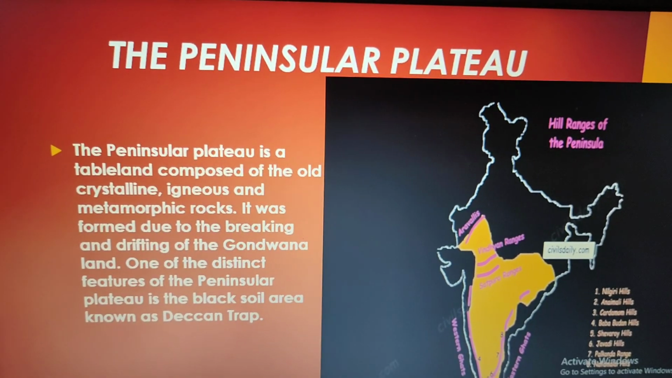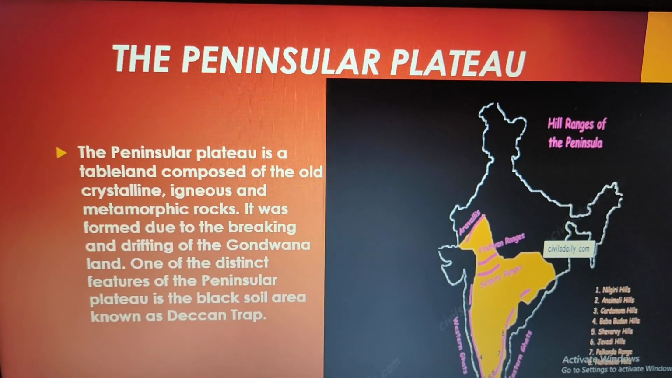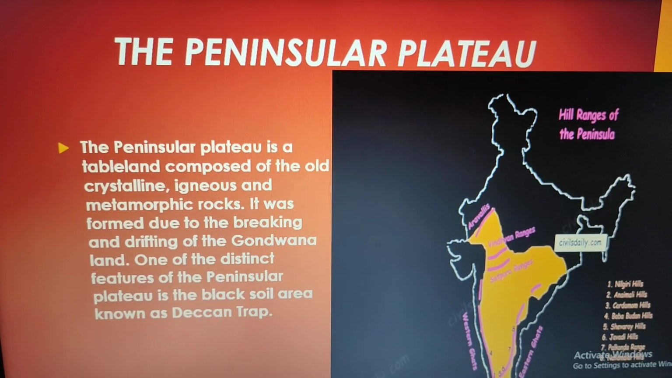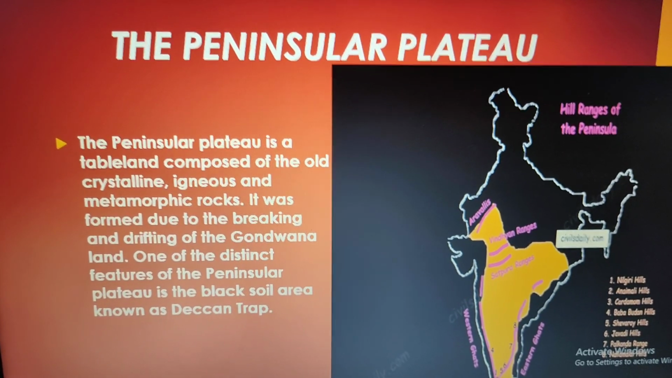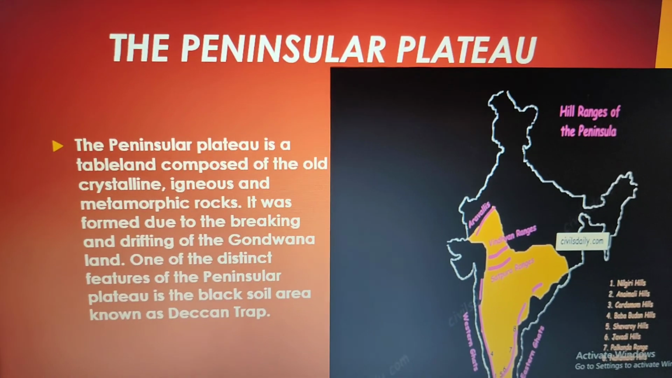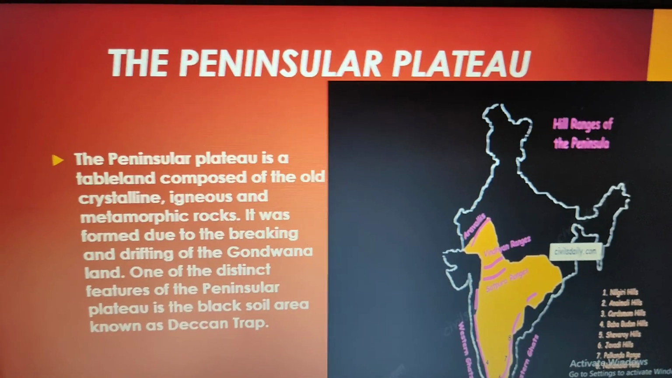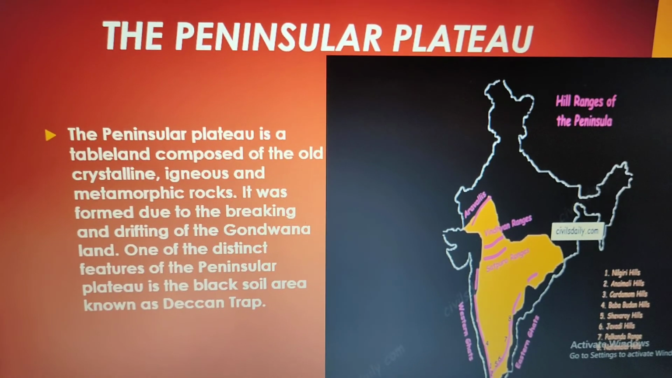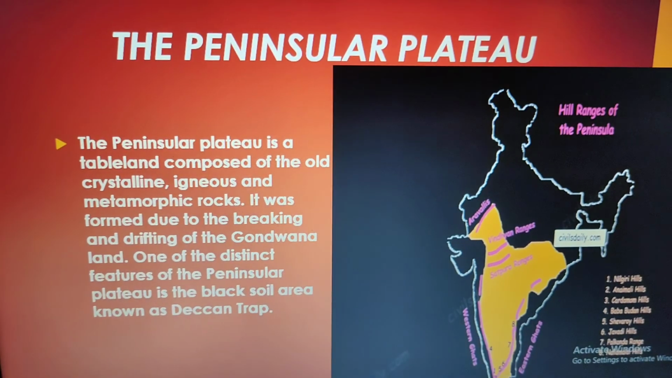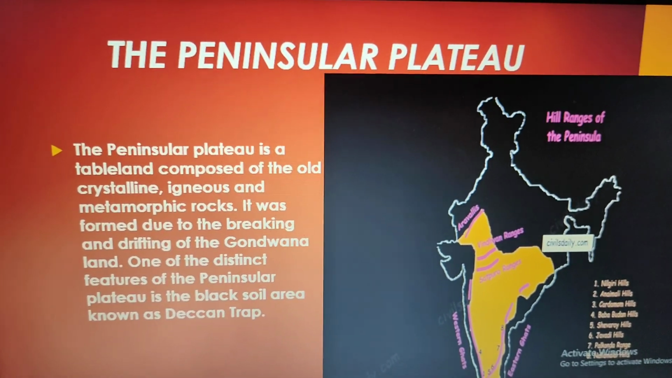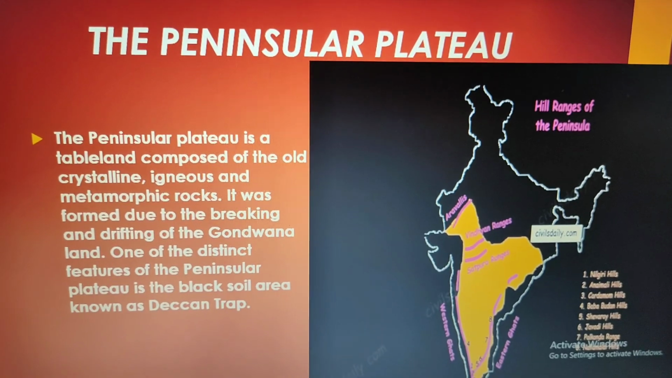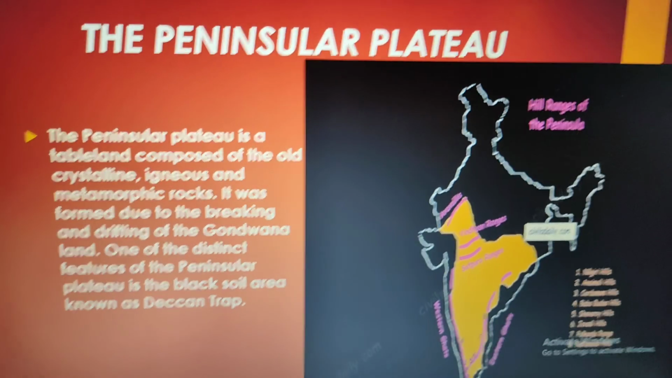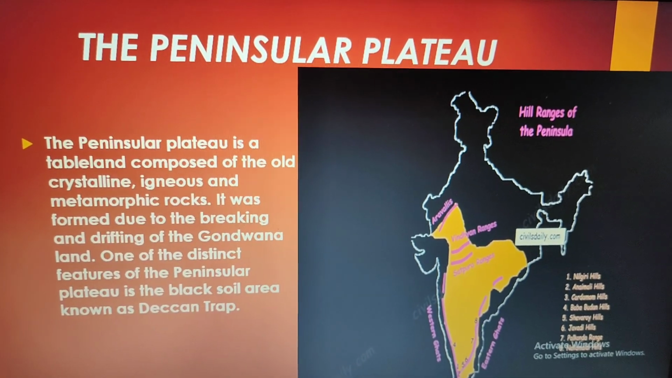So the Peninsular Plateau is a tableland composed of the old crystalline, igneous and metamorphic rocks. It was formed due to the breaking and drifting of the Gondwana land. One of the distinct features of the Peninsular Plateau is the black soil area known as the Deccan Trap. Deccan Trap means the part which comprises your igneous rocks, right? Igneous rocks are rich in minerals. So the portion which has igneous rocks in dominance is called your Deccan Trap.